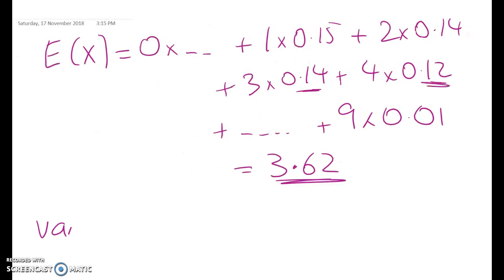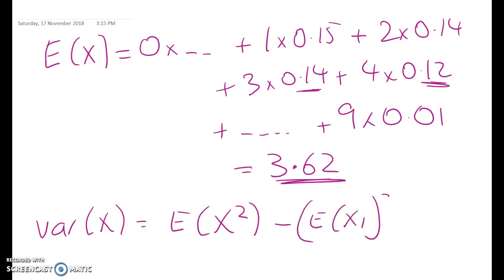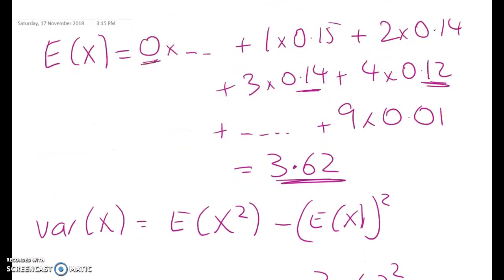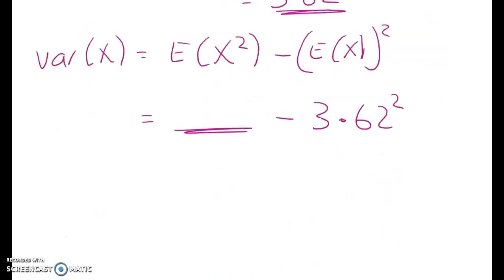Now, to find the variance of X, remember what I have to do is this thing here. I have to get E of X squared minus E of X all squared. So we're going to have something here, take away 3.62 squared. So to get the E of X squared, instead of using 0, 1, 2, 3, and 4, I'm going to replace them with, well, 1 actually stays. This will be 4, this will be 9, and this will be 16. So this is one of those skills that we did really early on in the year when some of you weren't paying that much attention, but it's an important one.